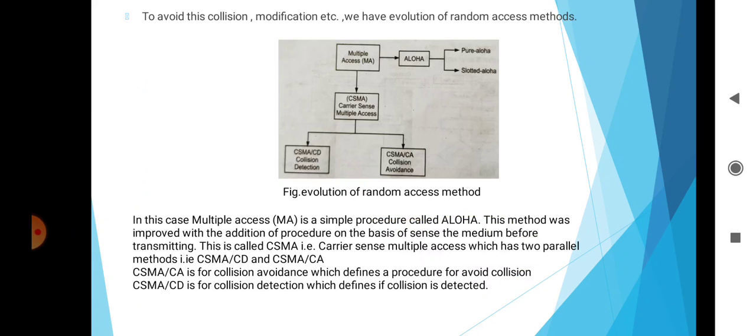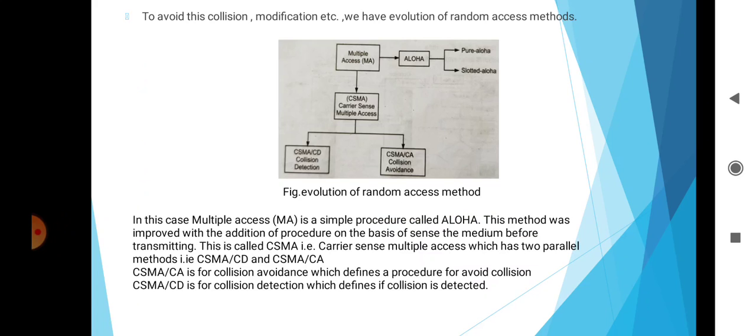To avoid collisions, modifications, etc., we have the evolution of the random access methods. To avoid these collisions, we need to handle some situations properly, and it will help us to answer questions like: when can stations access the medium? If the medium is busy, then what can stations do? If a collision occurs, then what can stations do? And how do stations get information about the success or failure of the transmission? To answer this type of question, we have the evolution of the random access methods.